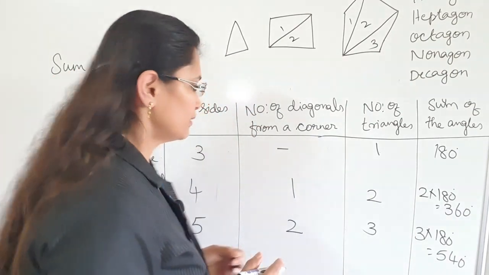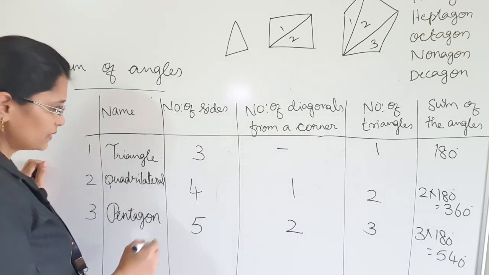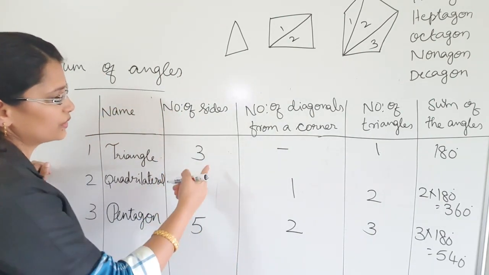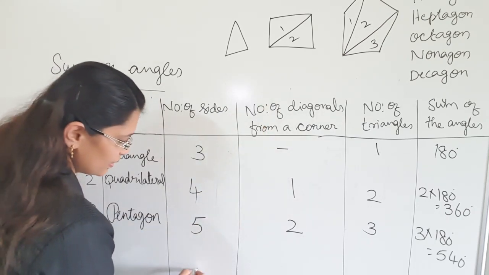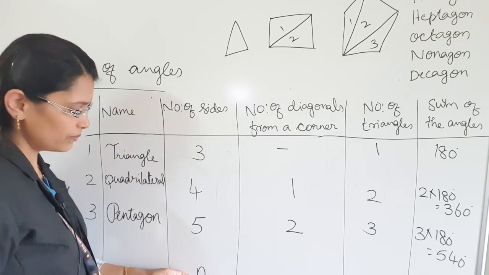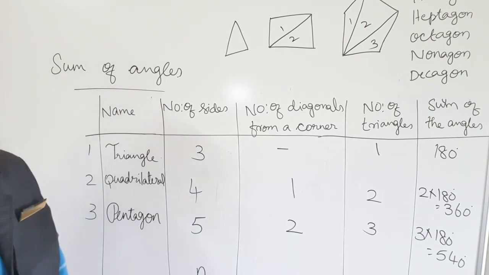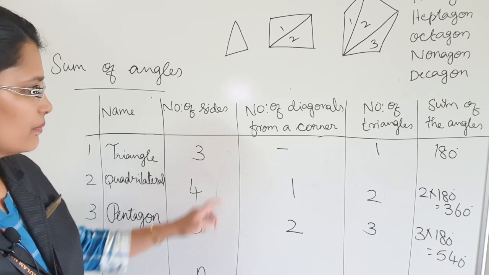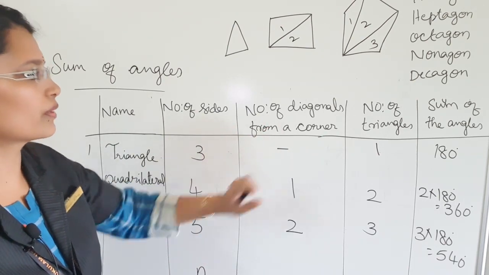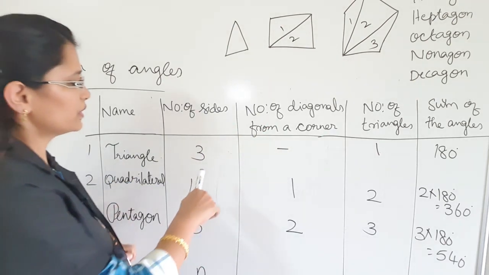Okay, then I am going to write number of sides is equal to 3, 4, 5 up to 10 you have to write, and then I am going to write n. N means any number. Then number of diagonals from a corner.